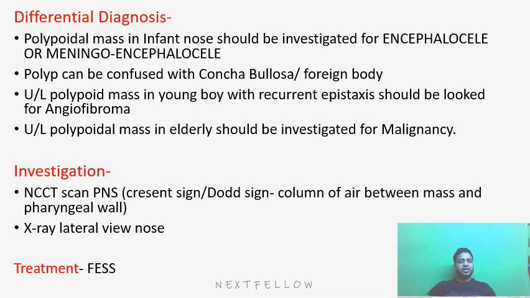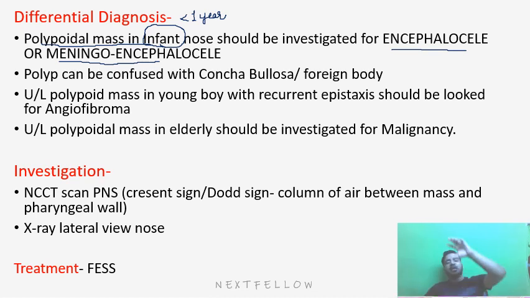The differential diagnosis, any polypoidal mass in an infant. So don't think of only ethmoidal polyp or AC polyp. We are talking about an infant, that is a child with an age group less than 1 year. So if any nasal polypoidal mass is present in the infant, you should think of encephalocele or meningoencephalocele. Encephalocele is an invagination of brain tissue. Meningocele is an invagination of meninges, and meningoencephalocele is a herniation of the brain tissue along with the meninges into the nose. So in an infant, if there is a polypoidal mass, we should think of encephalocele or meningocele or meningoencephalocele.